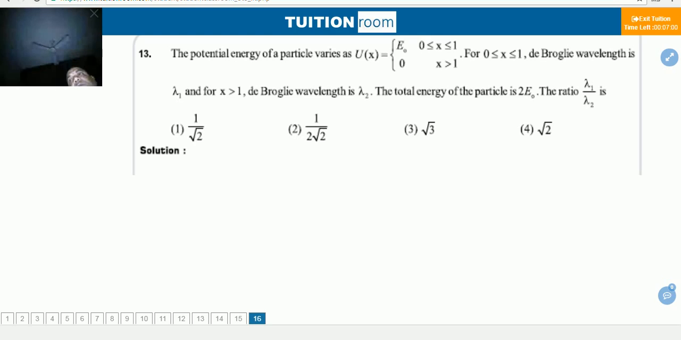Potential energy of a particle is given like this. Between the interval 0 to 1, potential energy is E naught. Between the other interval, potential energy is 0. The total energy of the particle is this. This is the total energy.